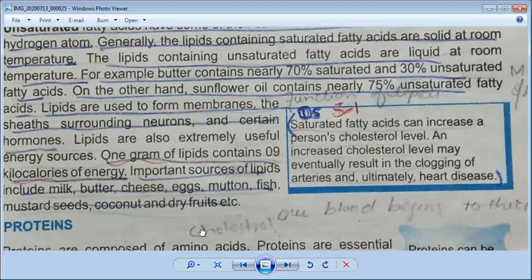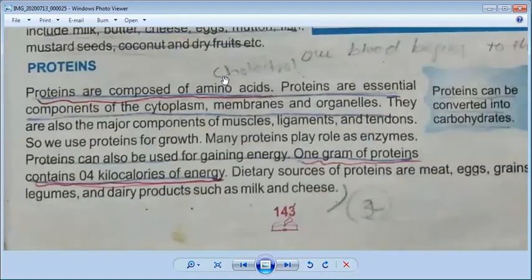This is our next component of human food: proteins. First of all, we all know proteins are very important for our body, and they are called building blocks. They help in building blocks of our body. So what are the building blocks of our body? They are our cells.